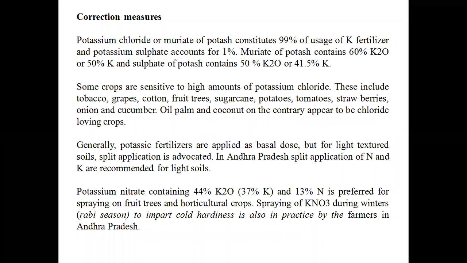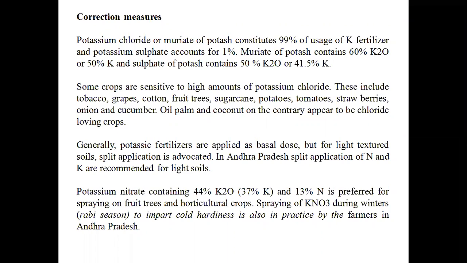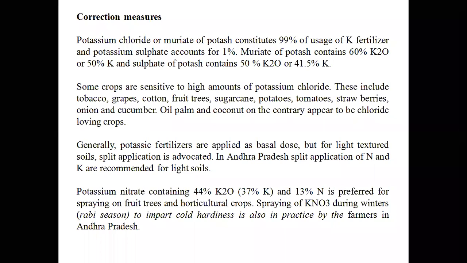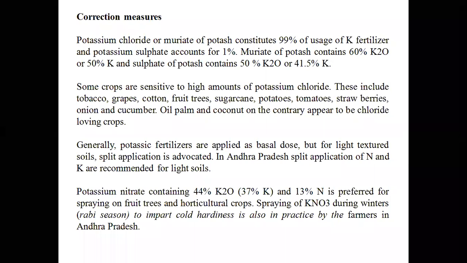As muriate of potash has chloride, some of the crops are very sensitive to chloride, such as tobacco, tomatoes, grapes, onions, strawberries. There, due to the presence of this chloride, the leaves will be damaged due to the scorching nature of this chloride.